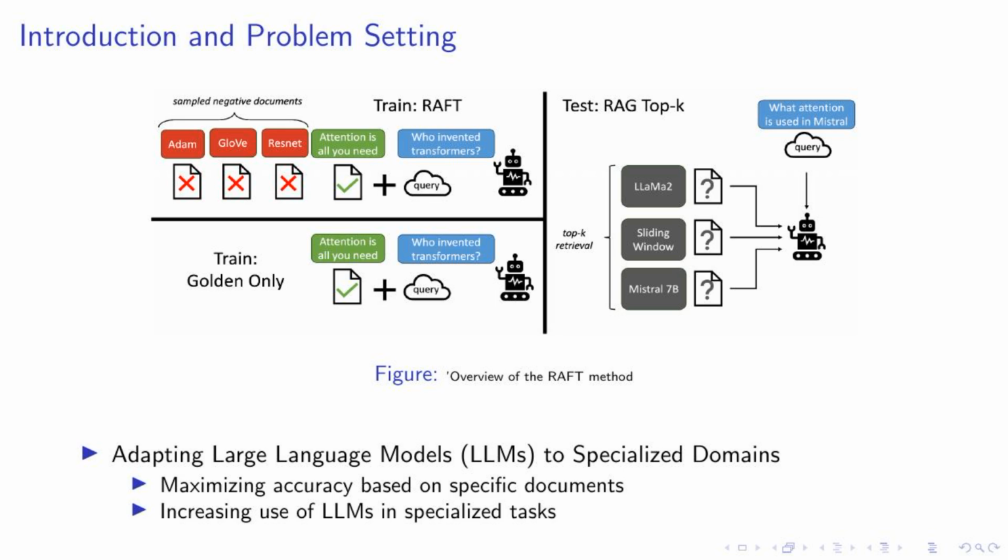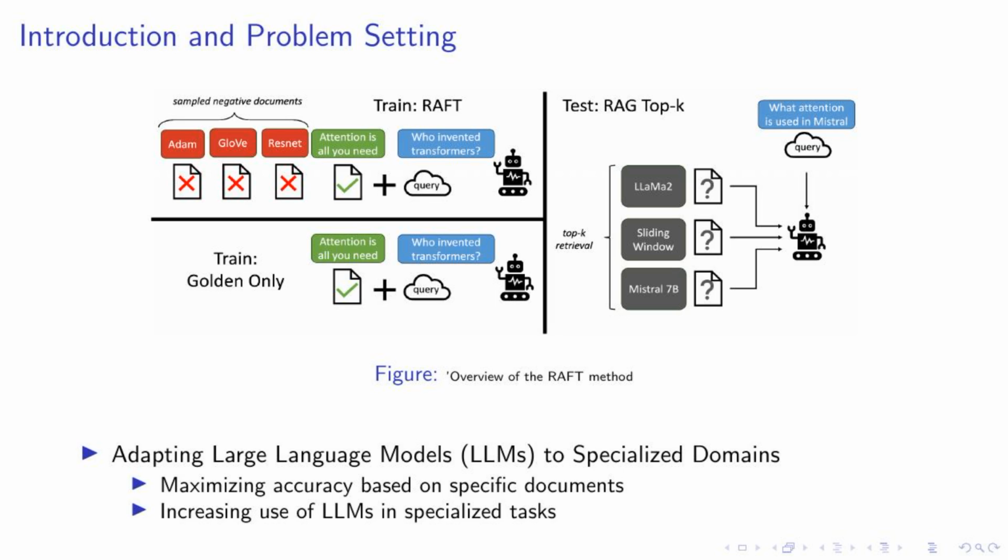As we delve into the world of large language models, or LLMs, we find their application in specialized domains is on the rise. These models are being adapted to perform tasks that require a high degree of accuracy based on specific documents. This could range from code completion for specific software frameworks to answering questions on legal or medical documents.